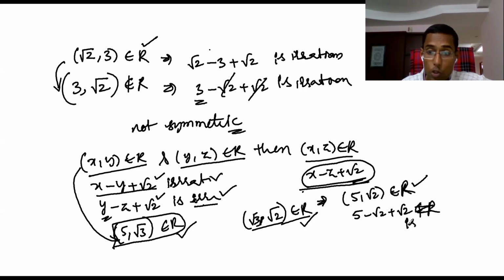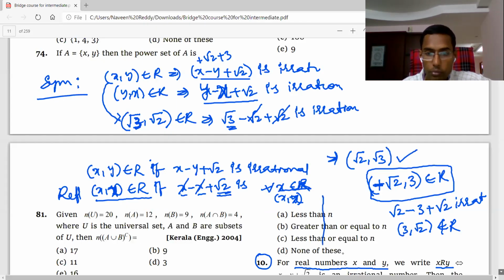So (5, root 2) will not belong to R. Why? 5 minus root 2 plus root 2 is not irrational. Therefore it is not satisfying, therefore it is not transitive also. So therefore our question is here, our question is this. What is that question?